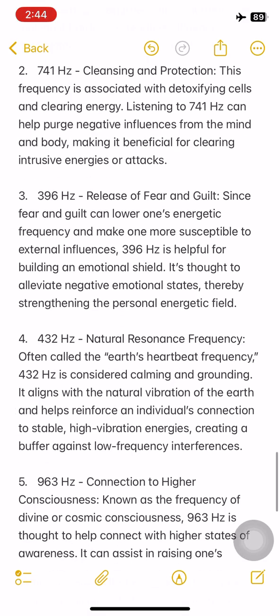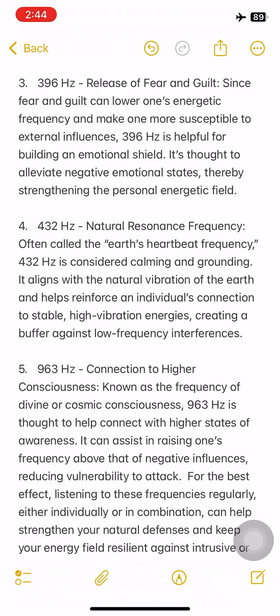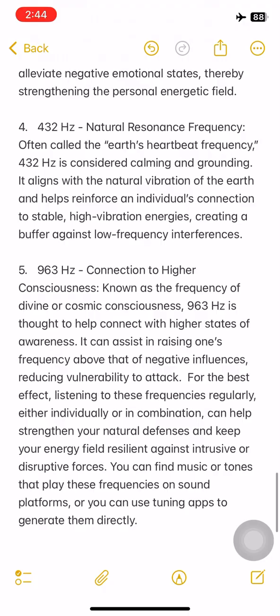3. 396 Hz, release of fear and guilt. Since fear and guilt can lower one's energetic frequency and make one more susceptible to external influences, 396 Hz is helpful for building an emotional shield. It's thought to alleviate negative emotional states, thereby strengthening the personal energetic field.